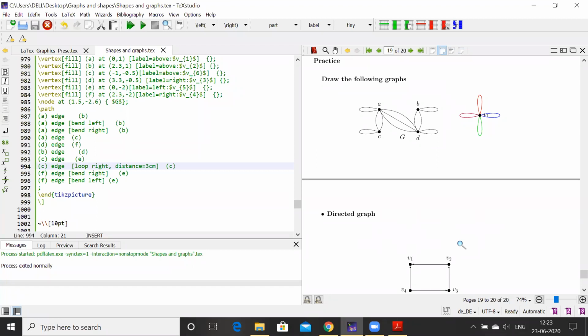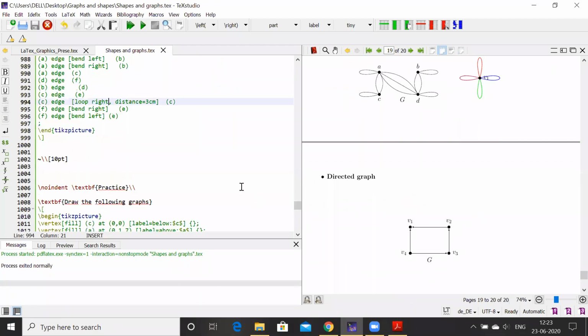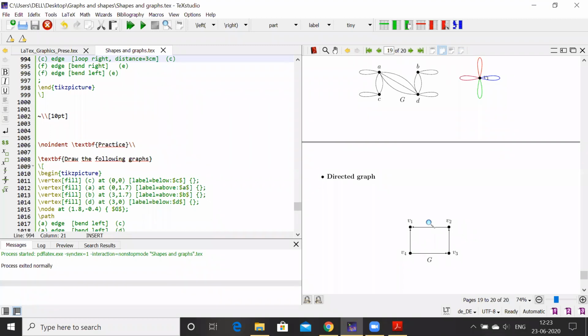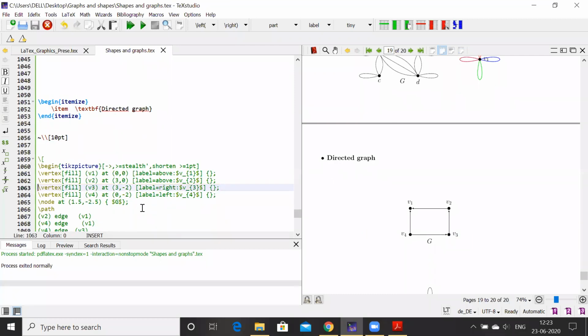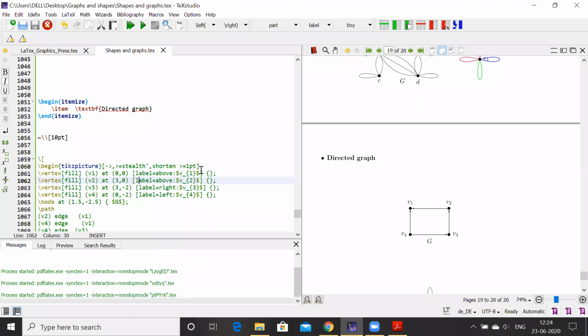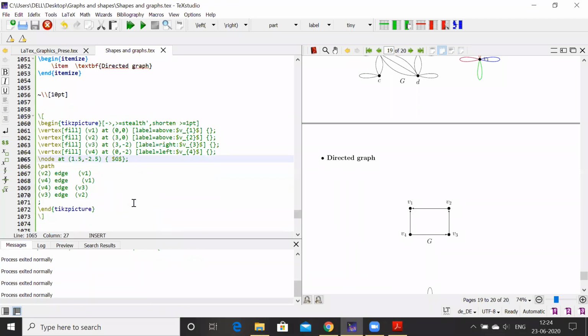Then the last thing in this is about the directed graph. Directed graphs are the simplest one, because here we already know how to draw the graph. And then in a directed graph, what we are doing, we are just adding this command. Look here, in a square bracket, arrow still, and shorten 1 point. So the size of this arrow is 1 point. That's why you have to customize this, and you have to add this command only. Rest of the things are very similar as compared to the above undirected graph.